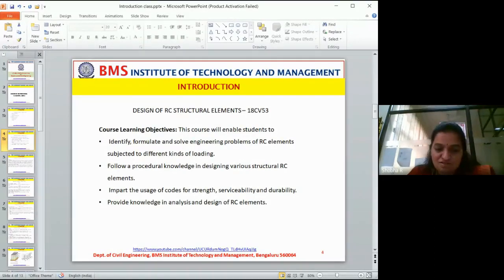Impart the usage of code for strength, serviceability and durability. I don't know how many of you know the difference between serviceability and durability. We will learn that later. Strength is the factor which takes the load coming on it.